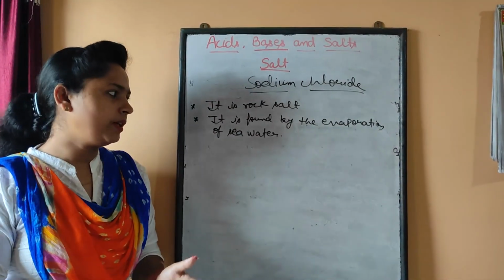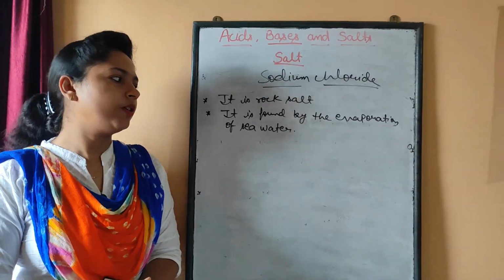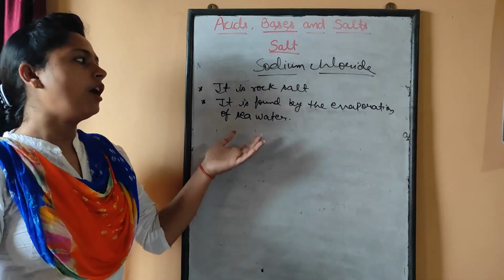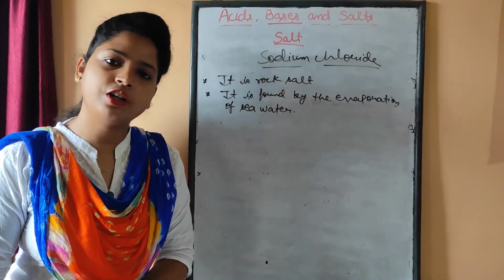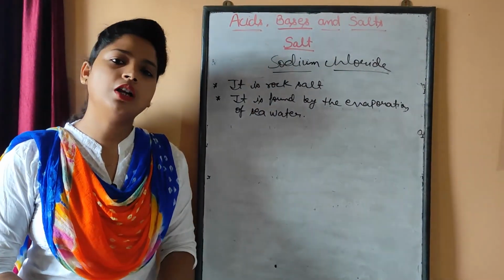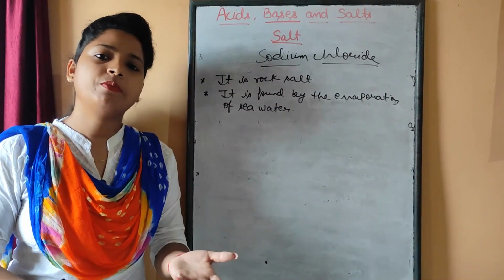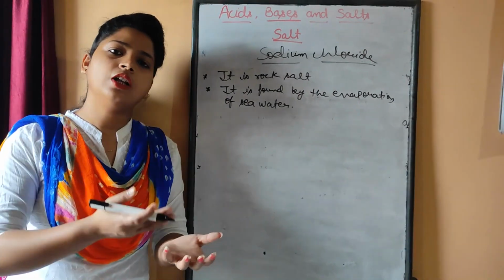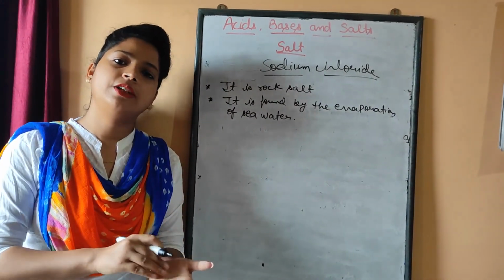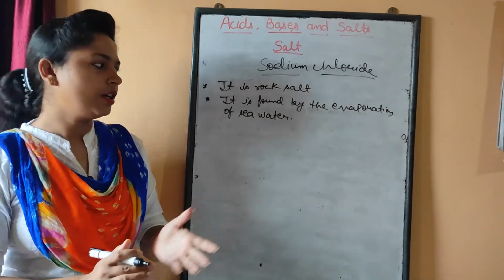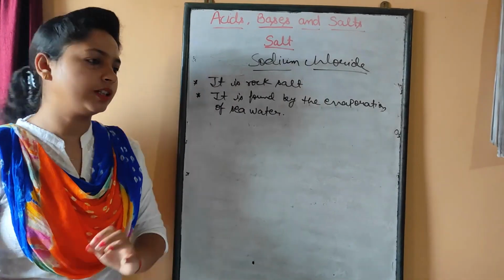I'm just giving you the brief concept; the details you already know in your history. So, how do we make sodium chloride salt? It is formed by the evaporation of seawater. You all know seawater is salty in taste. When we evaporate that water, all the water content evaporates and the salts remain, and we get the salt.